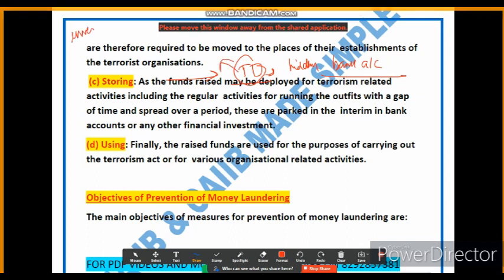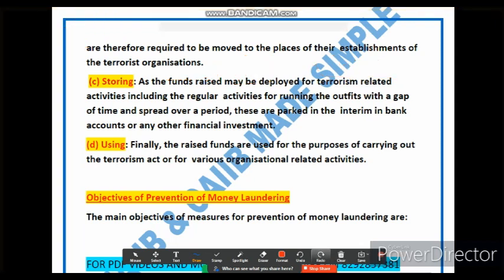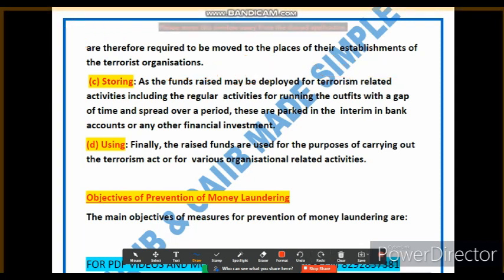Where can they invest it? They can invest in a legitimate business to camouflage their true purpose. So this is called storing. The last step is using. The ultimate objective of financing terrorism is to use the funds for carrying out terrorist acts. So what can this include? This can include purchasing weapons.